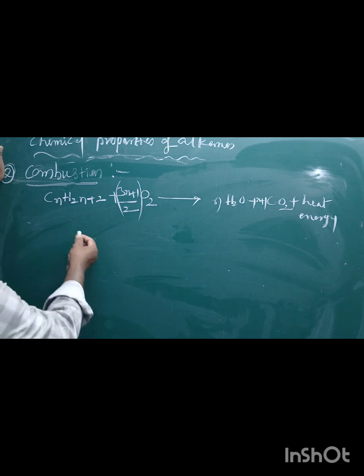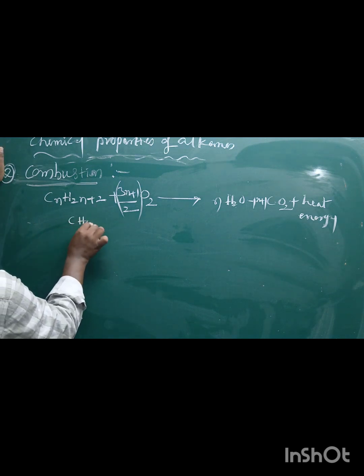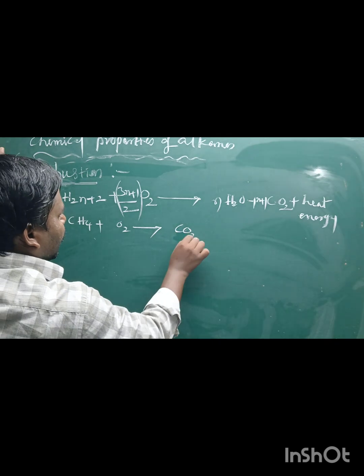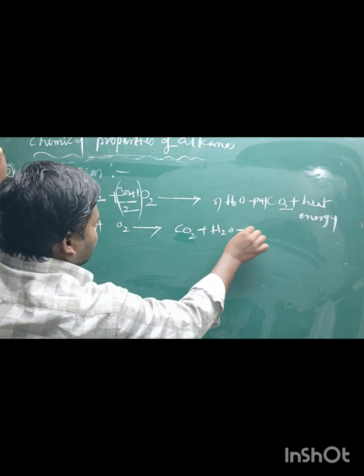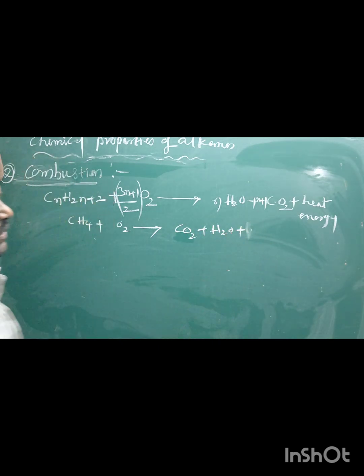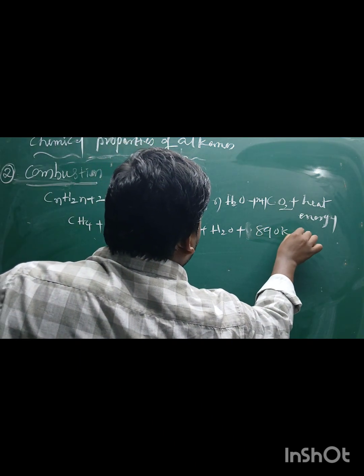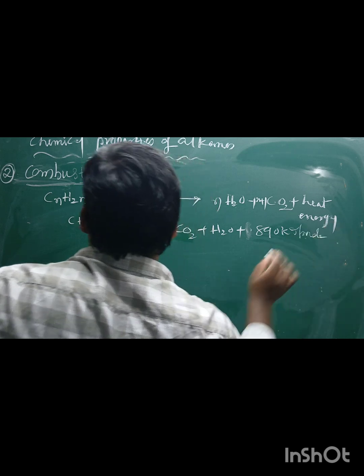For example, take a simple alkane, CH4 methane, burning with excess oxygen to form carbon dioxide and water along with heat energy. That is 890 kilojoules per mole of heat energy liberated.